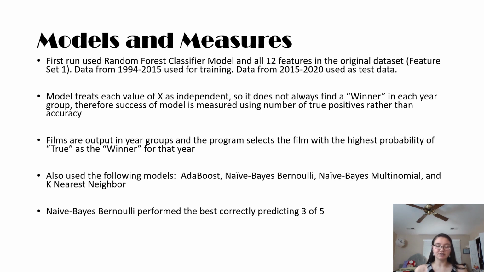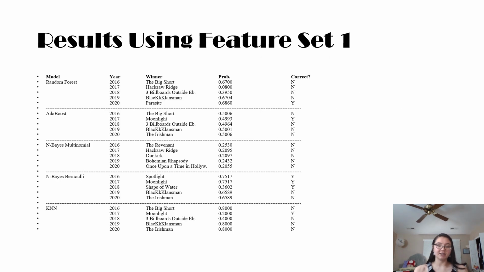The model treats each value of X as independent, so it does not always find a winner in that year group. Therefore, the success of the model is dependent on the number of true positives rather than accuracy. The films are output in a year group, and the program selects the film with the highest probability of true as the winner for that year. I also used AdaBoost, Naive Bayes Bernoulli, Naive Bayes Multinomial, and K Nearest Neighbor. The Naive Bayes Bernoulli performed the best, correctly predicting 3 of the 5. You can see this in the results using feature set 1.